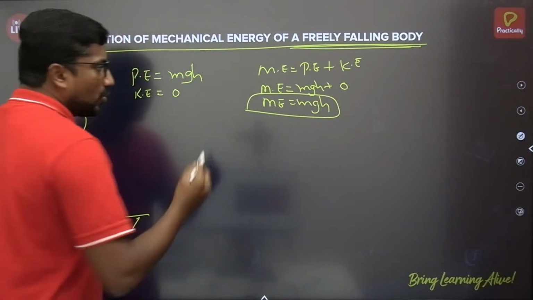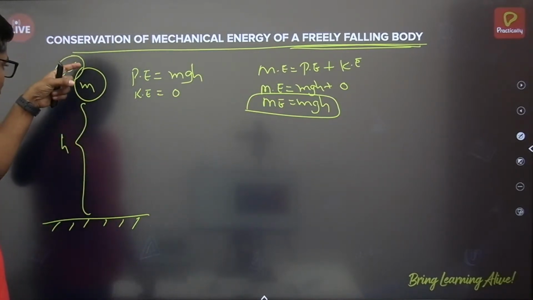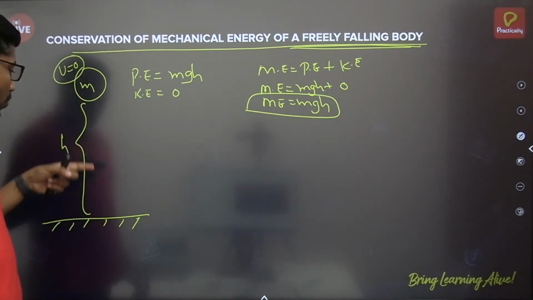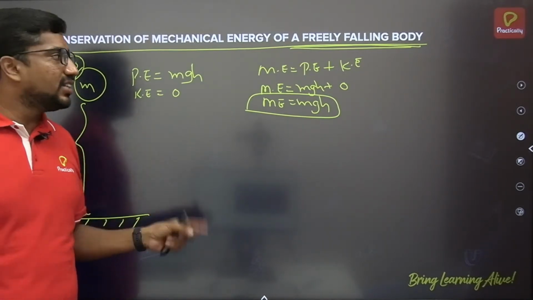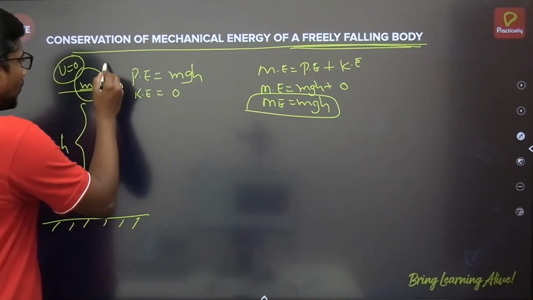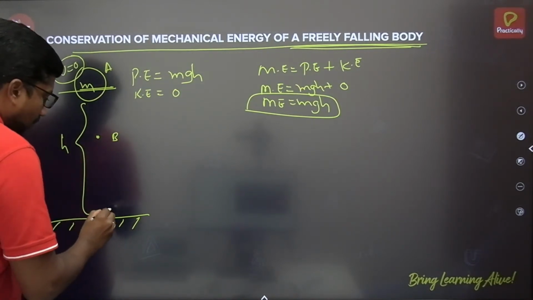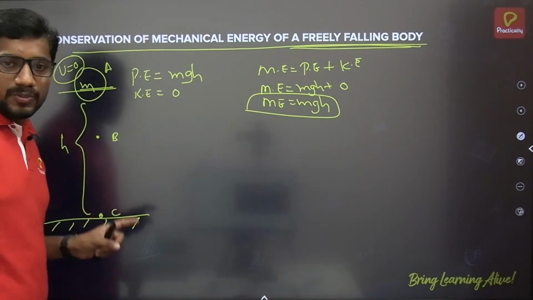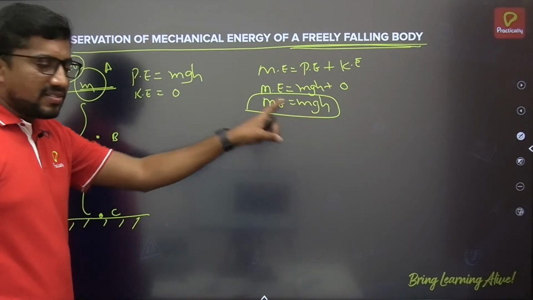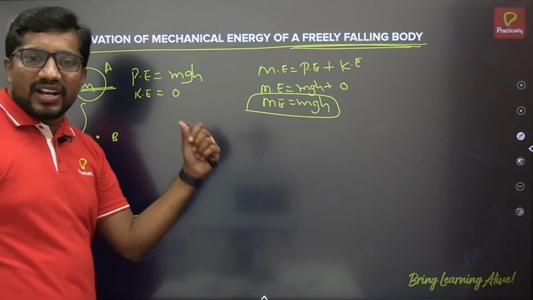Now we have to prove that the mechanical energy is the same throughout the path along which the object travels. You may take this point or some other points, but the total energy is always mgh. Say this point is A, and I randomly take some other points B and C along its path. If we prove the mechanical energy mgh remains the same at points B and C, the law of conservation of energy is obeyed.